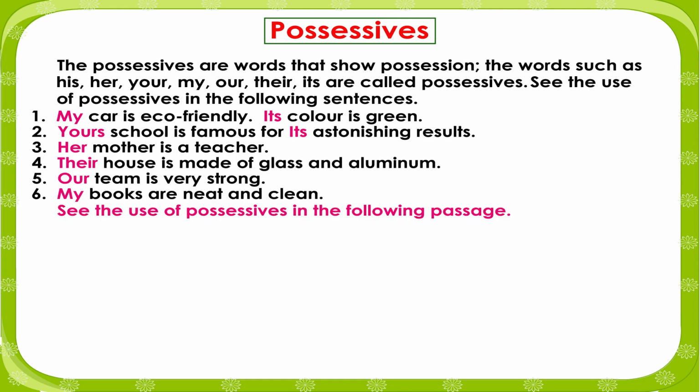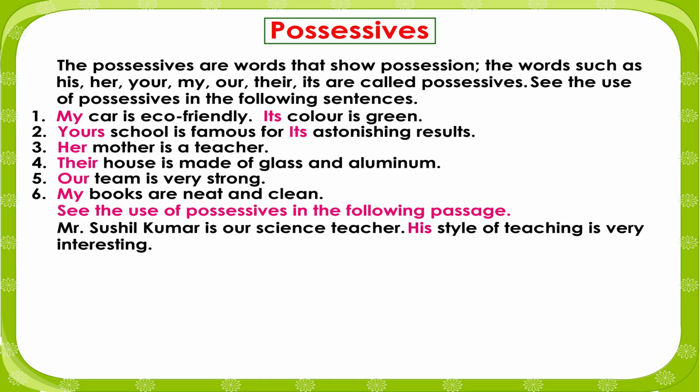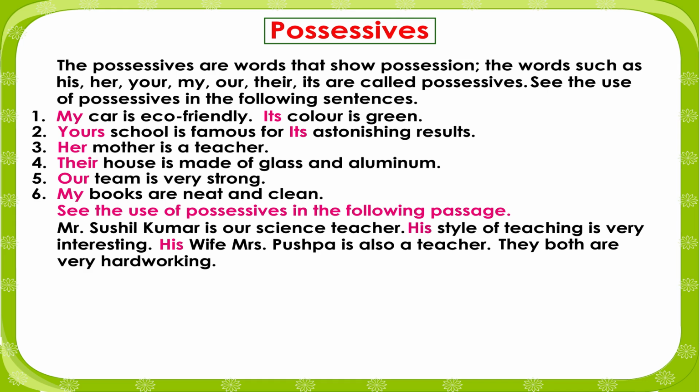See the use of possessives in the following passage. Mr. Sushil Kumar is our science teacher. His style of teaching is very interesting. His wife Mrs. Pushpa is also a teacher. They both are very hardworking. Their son Akash is a brilliant student.